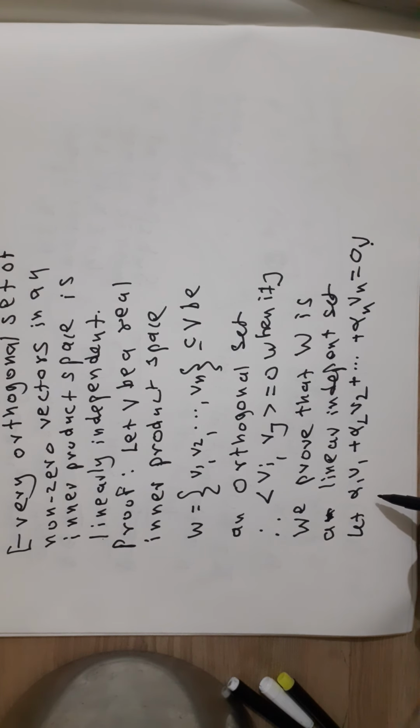We prove that alpha 1, alpha 2, alpha n, all these coefficients are equal to 0. In order to prove that W is a linearly independent set, we prove that alpha 1, alpha 2, alpha n all are 0.